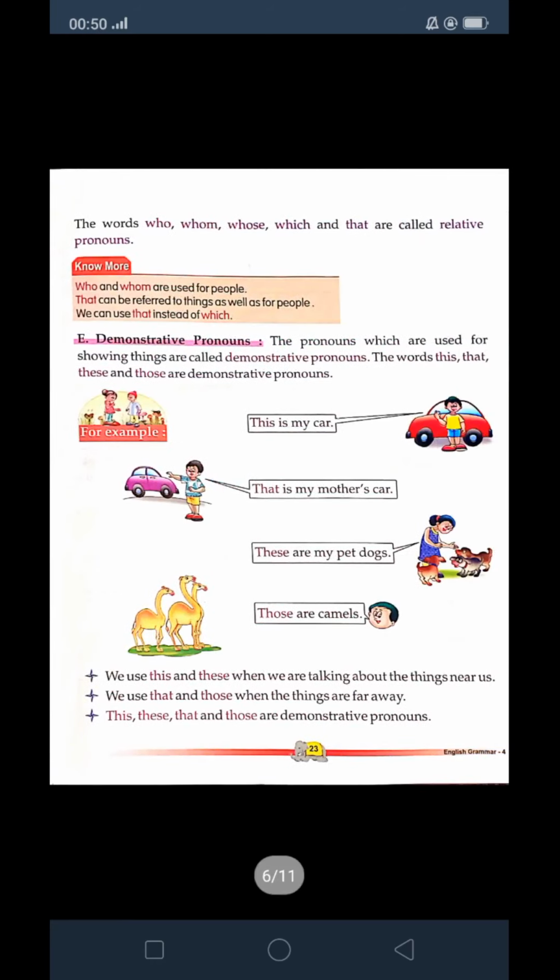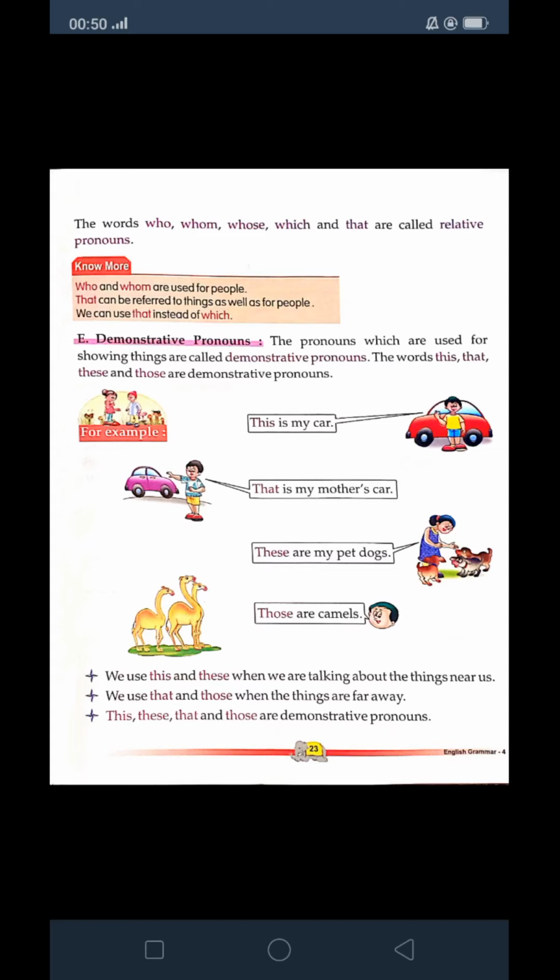In the same way, in today's video we will discuss demonstrative pronouns. As I told you just before, demonstrate. Pronouns which are used for showing things are called demonstrative pronouns. The words this, that, these, those are demonstrative pronouns. We can go through the example. This is my car. Here the word this is a demonstrative pronoun. That is also a demonstrative pronoun.